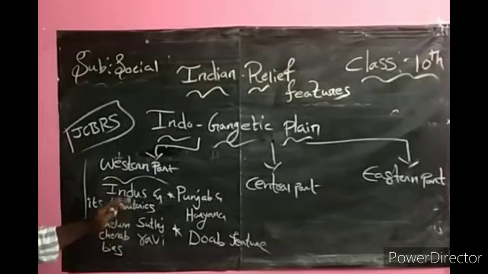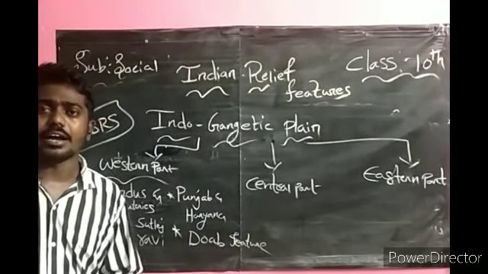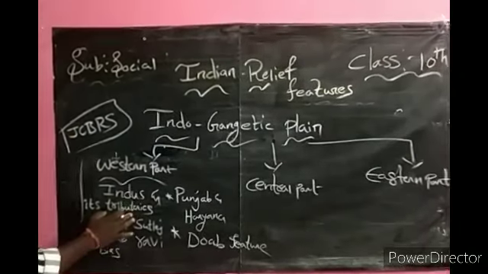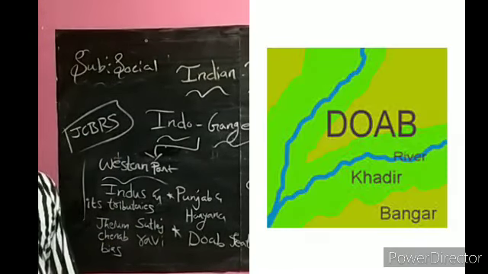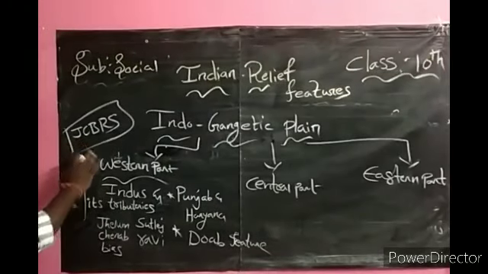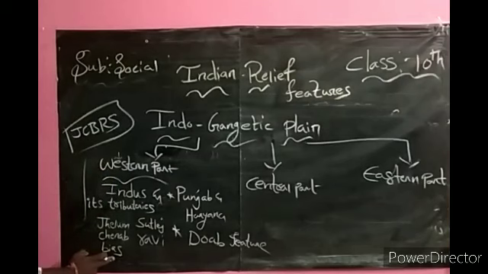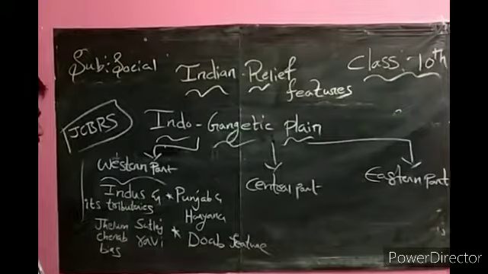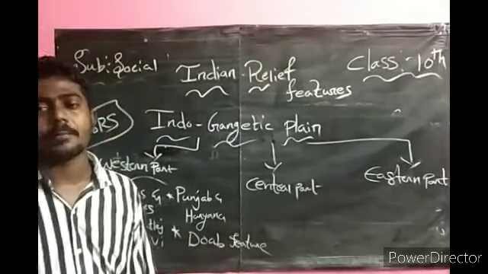In the western part we have the river Indus, which comes from the Himalayas, and its tributaries, JCBRS. I told the code, but don't write the code in the exam. Write the meaning: J, Jhelum; C, Chenab; B, Beas; R, Ravi; S, Sutlej. A large portion of the Indus river is located in Pakistan.